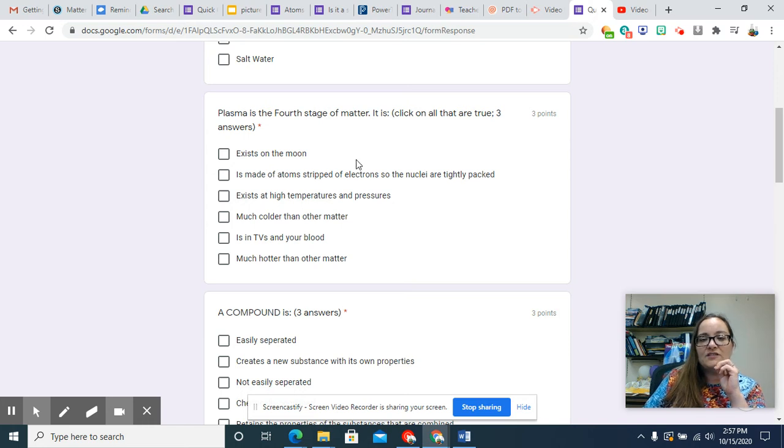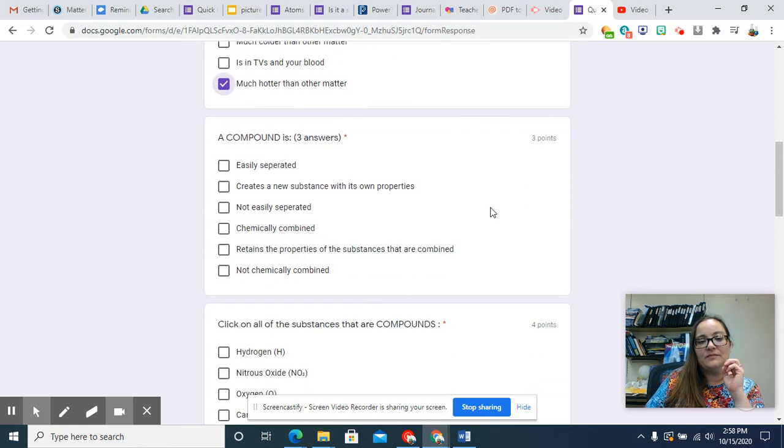I think it's interesting they're all squeezed together, even with it being random. Plasma is the 4th stage of matter. Click on all that are true. There are 3 answers: it is made of atoms that are stripped of their electrons, so the nuclei are tightly packed. It exists at high temperatures and pressures and is much hotter than other matter.